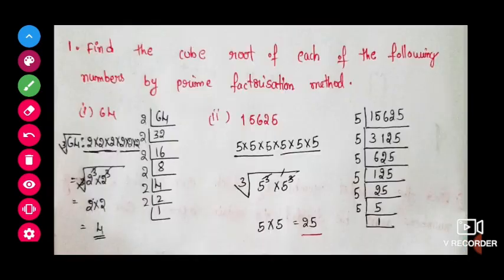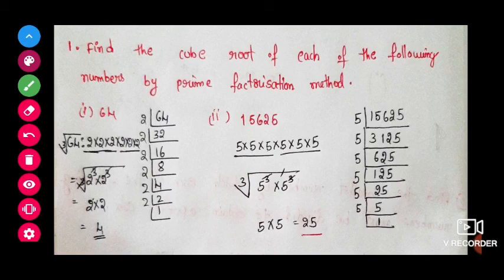Next, exercise 1.2. First one. Find the cube root of each of the following numbers by prime factorization method. First, prime factorization method means, as we know already, 64. First we will write the given number as a multiplication of primes, then we will make the sets.